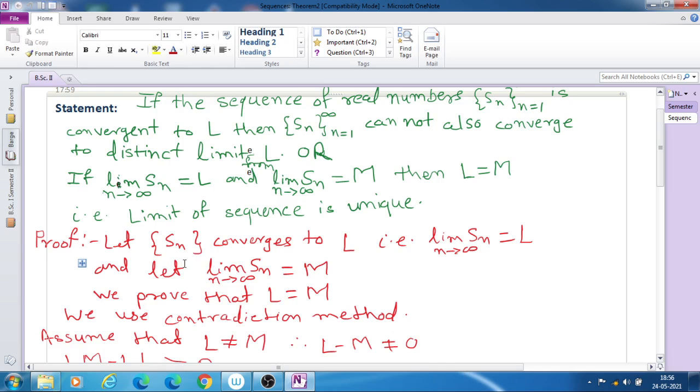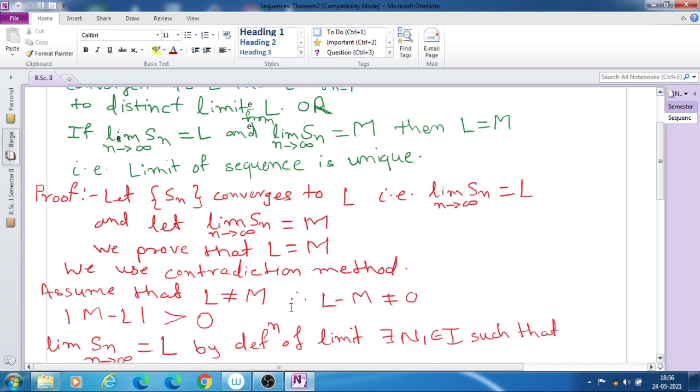Let us take a sequence Sn which converges to L. That means limit of Sn as n tends to infinity is equal to L, and take another limit of Sn as n tends to infinity is equal to capital M. We have taken two limits, and to show that they are equal we have to show that L is equal to M. For that we use the contradiction method.